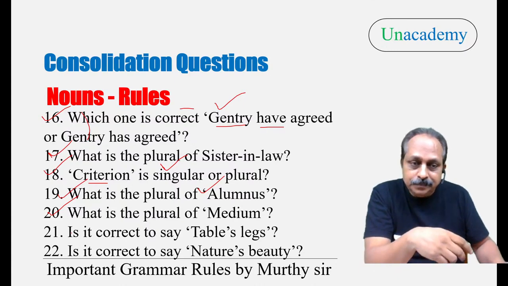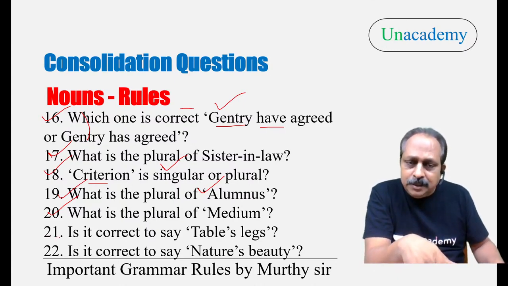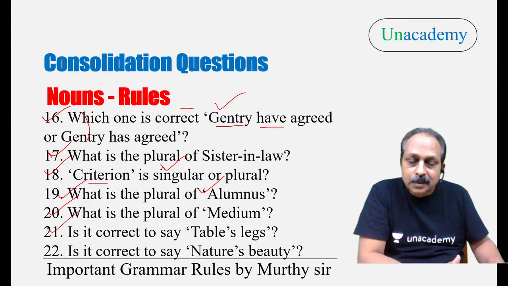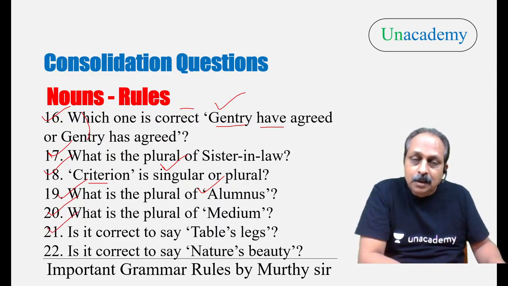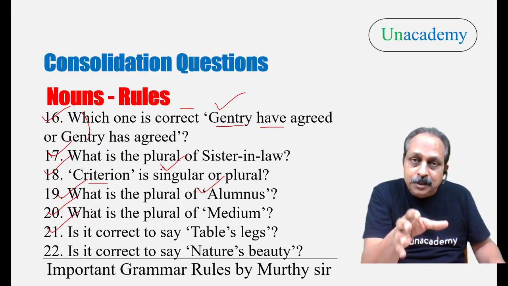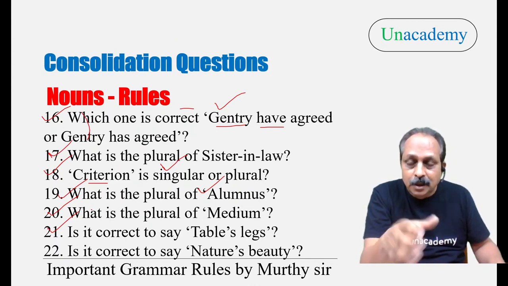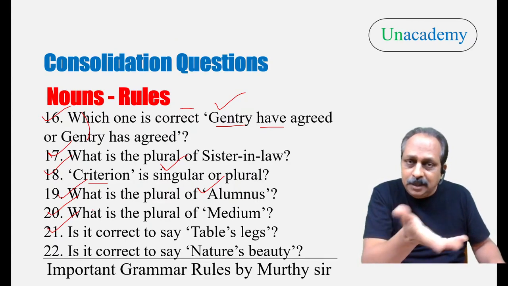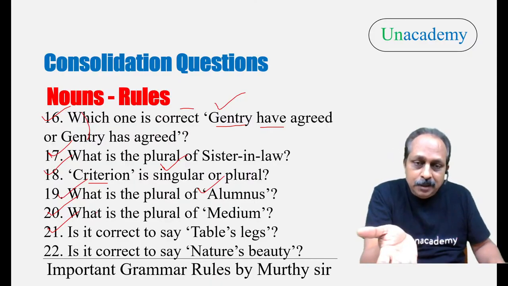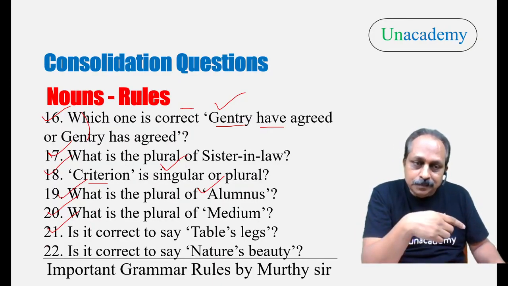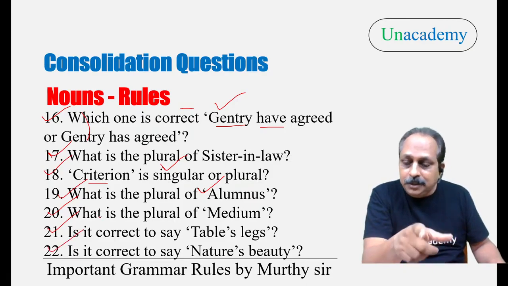Both are correct. Is it correct to say table's legs? No. We have to say the legs of the table, correct? And what is the rule here? We cannot use a possessive case with things or objects, books, tables, anything for that matter. But when we attribute gender, we can use it. See the next question. Is it correct to say nature's beauty?